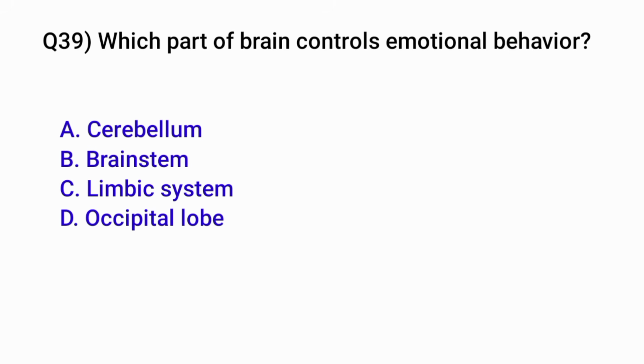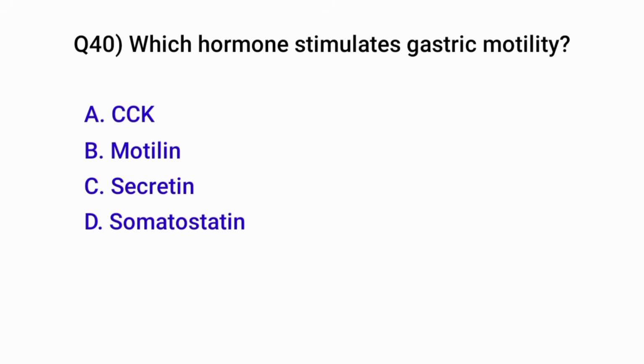Question number 39. Which part of the brain controls emotional behavior? Correct option is C. Limbic system. Question number 40. Which hormone stimulates gastric motility? Correct option is B. Motilin.